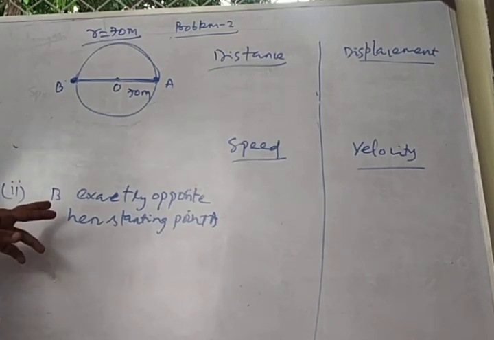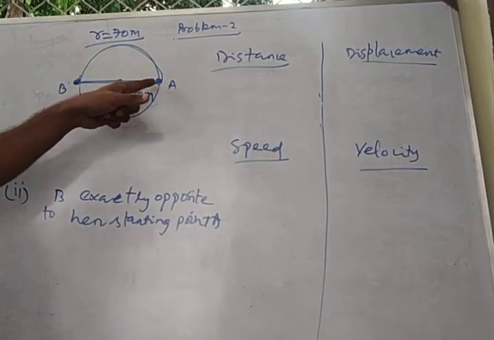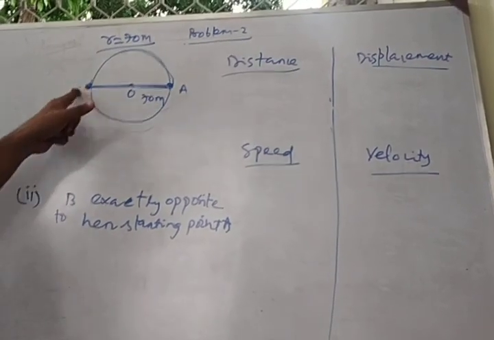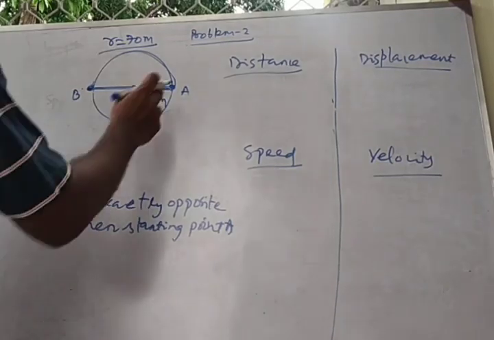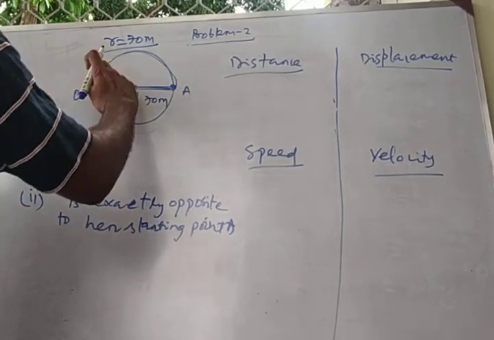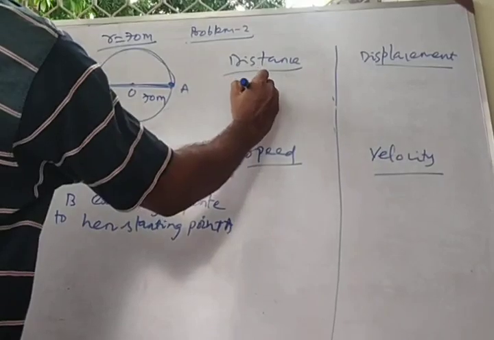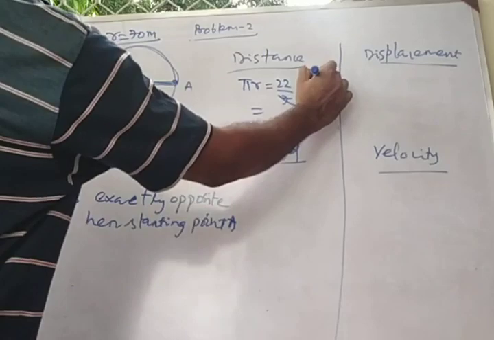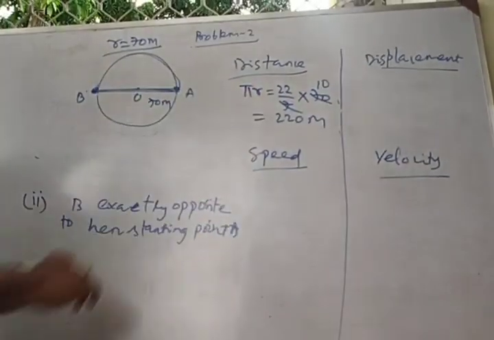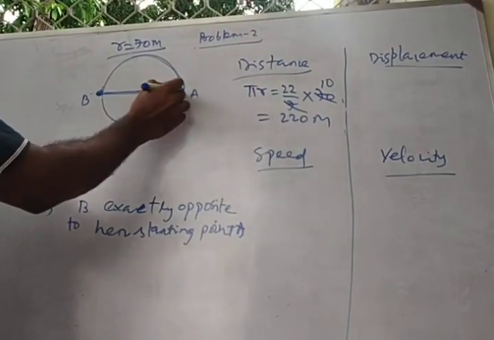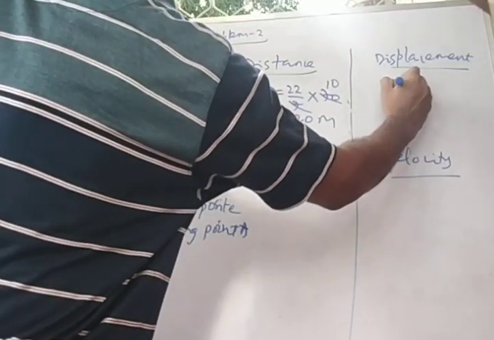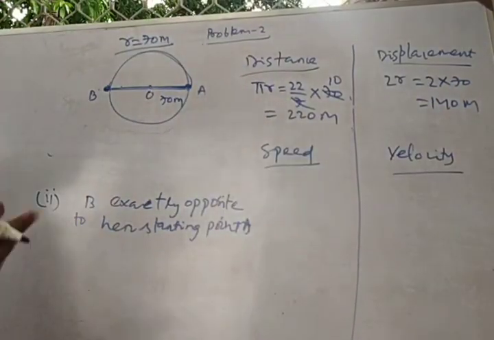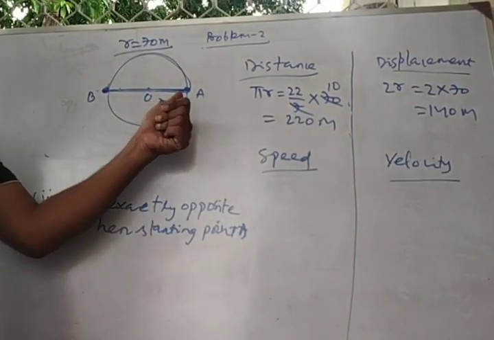So now I am going to discuss the second part. When the girl starts her motion from A and reaches a point exactly opposite to her starting point, her distance will be the perimeter of the half circle. So this will be pi r, that is 22 by 7 into r, which is 70 meter. So this will be 220 meter, exactly half of the first case. Now her displacement will be AB, the shortest distance, so 2r. So 2 into 70, that will be 140 meter. But if you are interested in the direction, as already mentioned, it will be minus 140 i cap meter.